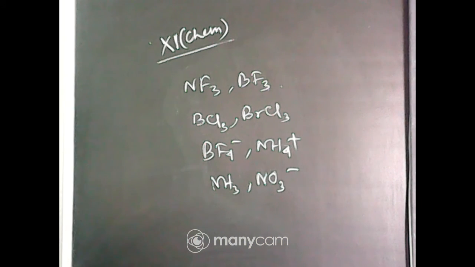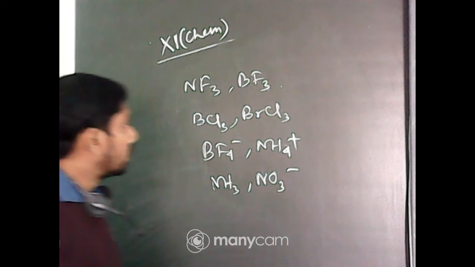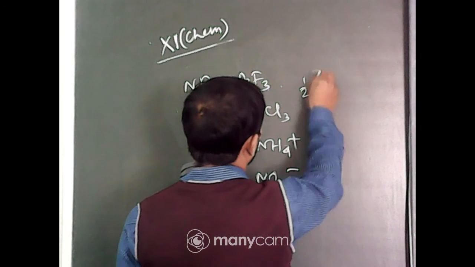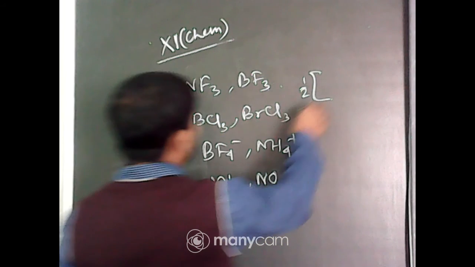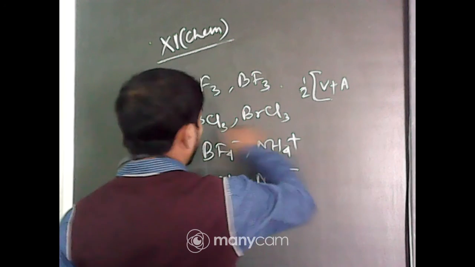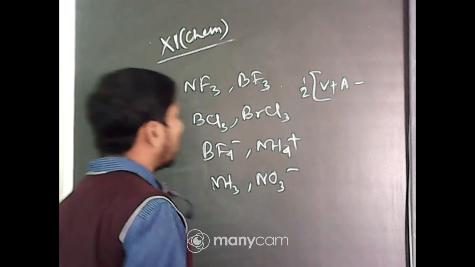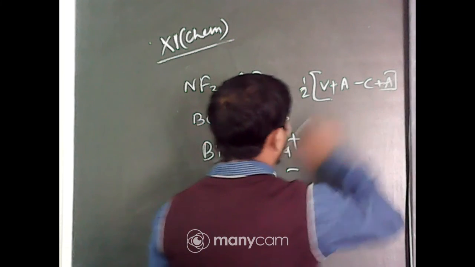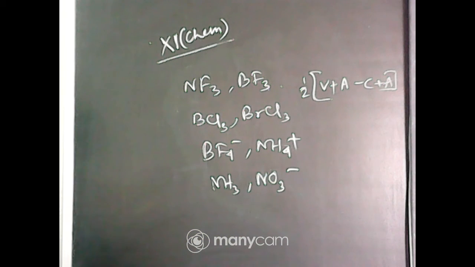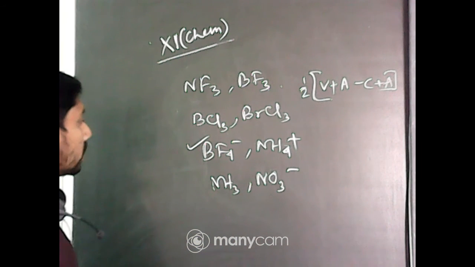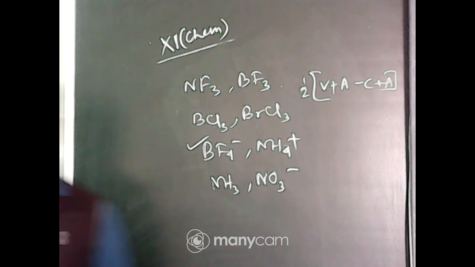Okay, so there is a formula: hybridization is equal to half of the number of valence electrons on the central atom plus the number of monovalent atoms minus the charge on the cation plus the charge on the anion. By doing that calculation, this option, BF4 minus and NH4 plus, is isostructural, having sp3 hybridization for both of them.